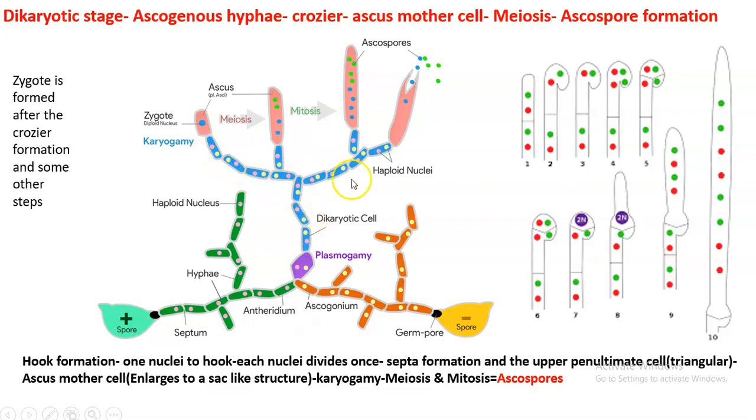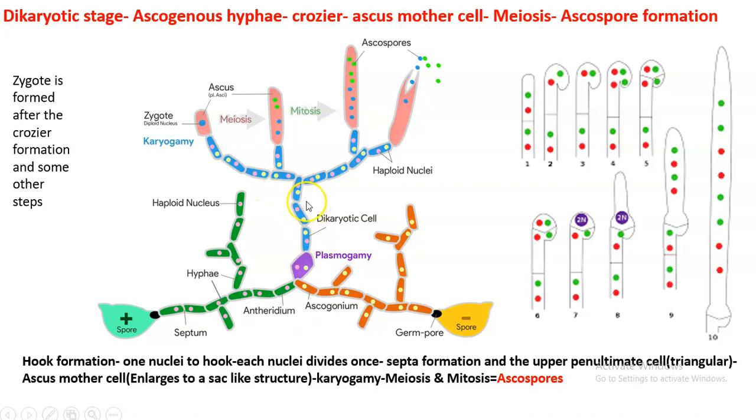So from where did it arise? You can see that there was an antheridial branch and an ascogonial branch. The tip of the antheridial branch and ascogonial branch fused, and there was plasmogamy. Plasmogamy means just pairing up of male and female nuclei. From that body, the ascogonial body in which all cells are paired up, there will be the formation of segmented ascogenous hypha. It is segmented, right? One segment, two segments, multicellular type.